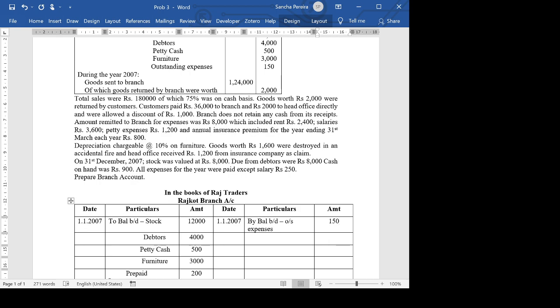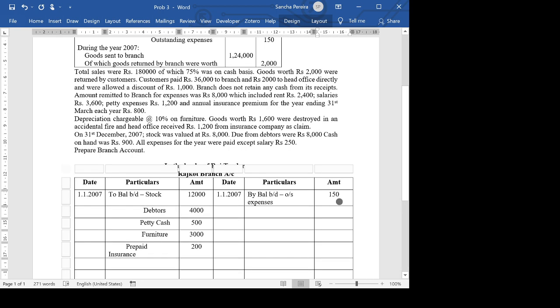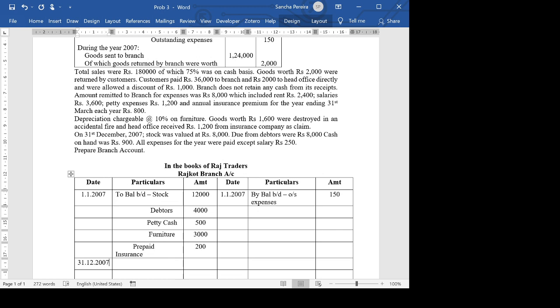During the year 2007, goods sent to the branch. So we have on 31st December. Now everything will be as of 31st December. Even though they say during the year, we don't know which part of the year, so we just put it as 31st December. To goods sent to branch account, which is 1,24,000. And then they've also said of which goods returned by branch for 2,000.